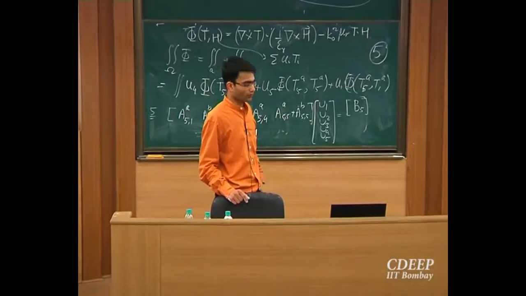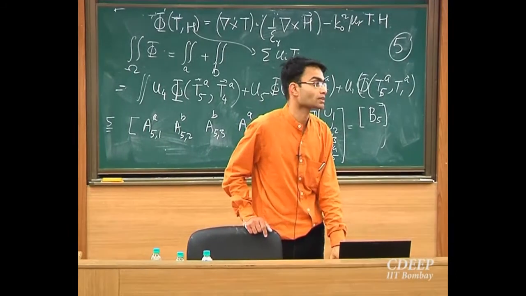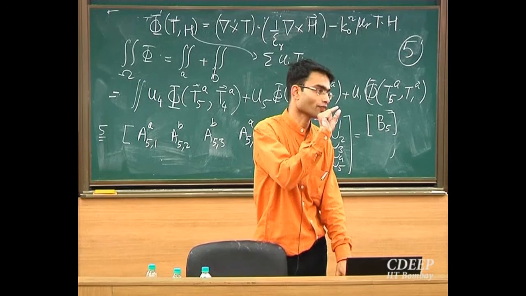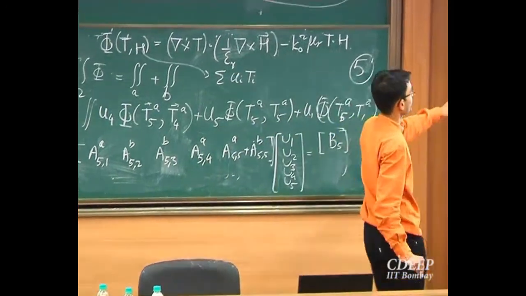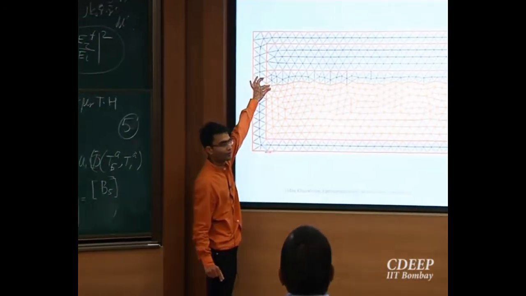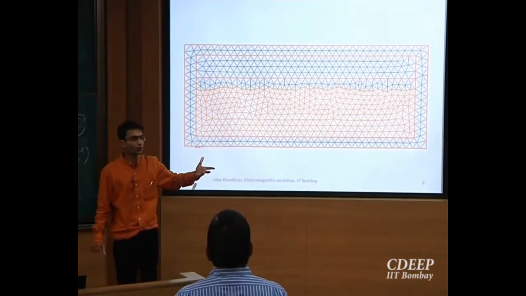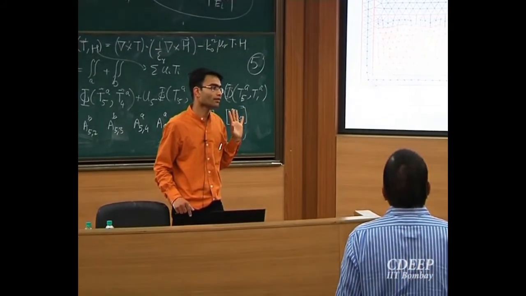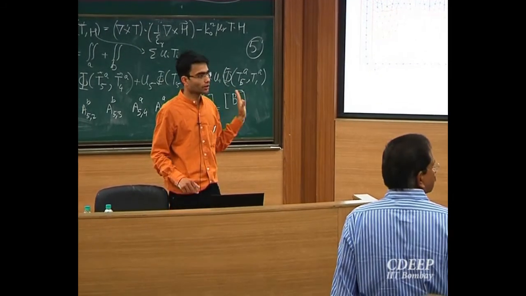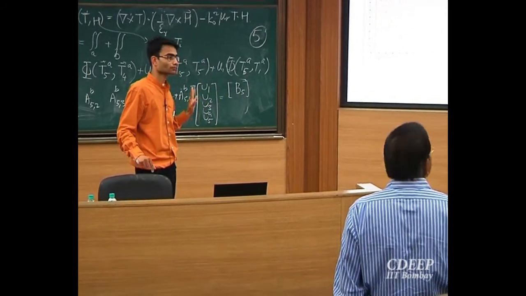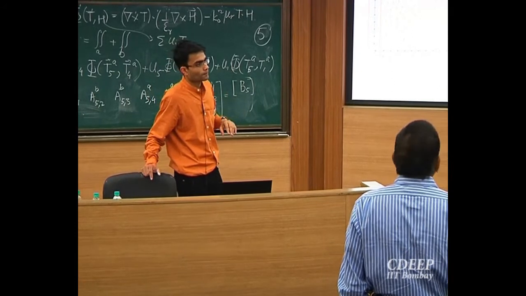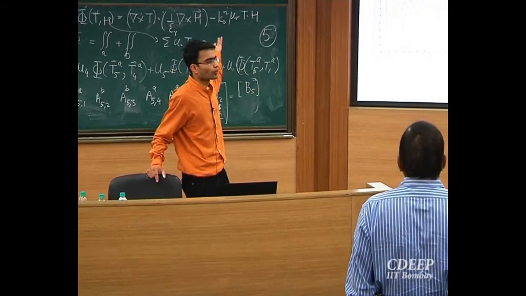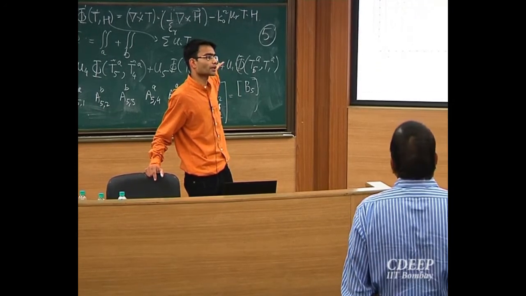If you know beforehand that some part of the region has a very high epsilon, then you need to make your discretization finer. So you can see that next to the edge, you can make these finer. In general, to ensure numerical convergence, the edge length should be on the order of lambda by 15 to lambda by 20. Then you get numerical convergence. For high frequency ferrites, you put in the complex parameter. I have not done it for ferrites, but it does not matter. Whatever you have, you just plug it in. There is no limitation on that.